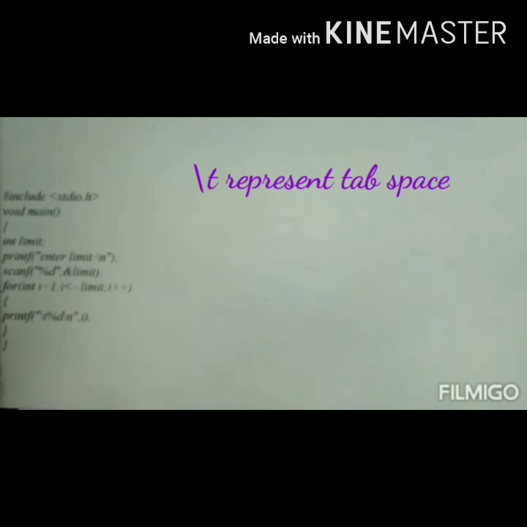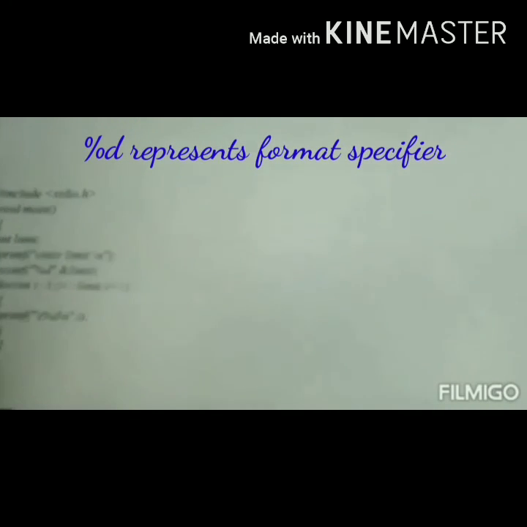Then printf("\t%d\n", i). \t indicates tab space, and %d is the format specifier of integer value. And \n means the output will be printed on the next line, and we should print i. Suppose here i equal to 1, so i is 1, which is less than or equal to limit.